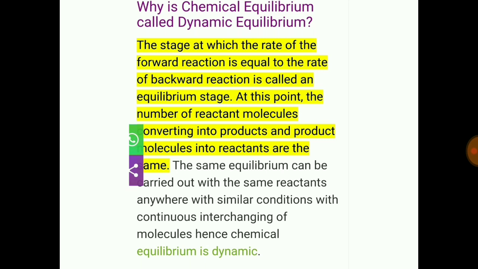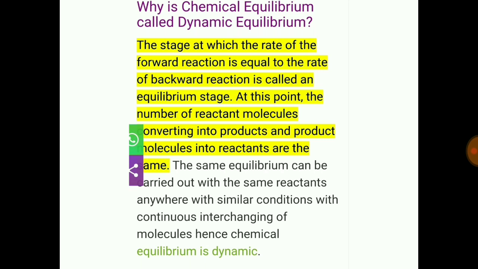At this point, the number of reactant molecules converting into products and product molecules into reactants are the same. The same equilibrium can be reached when the same reactants are allowed to react anywhere under similar conditions, with continuous interchanging of molecules. Hence equilibrium is called dynamic.